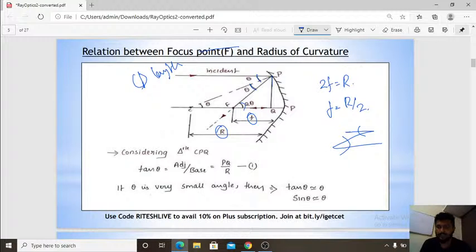For more information, you have to watch my last session. So we have two right angle triangles, CPQ and FPQ. According to that I take two equations, that is tan theta, so that I will get f in one equation and r in the second equation.